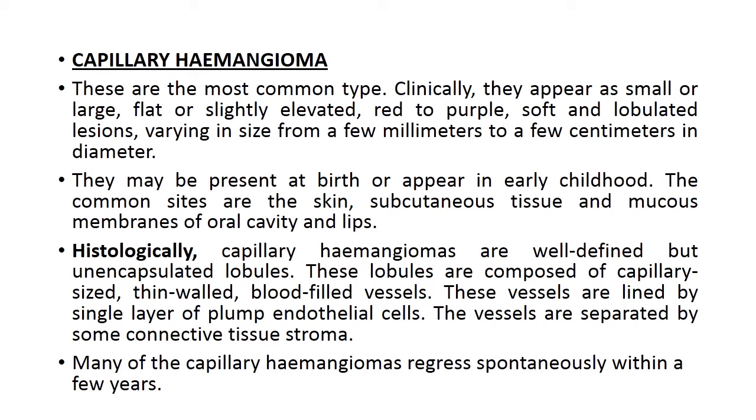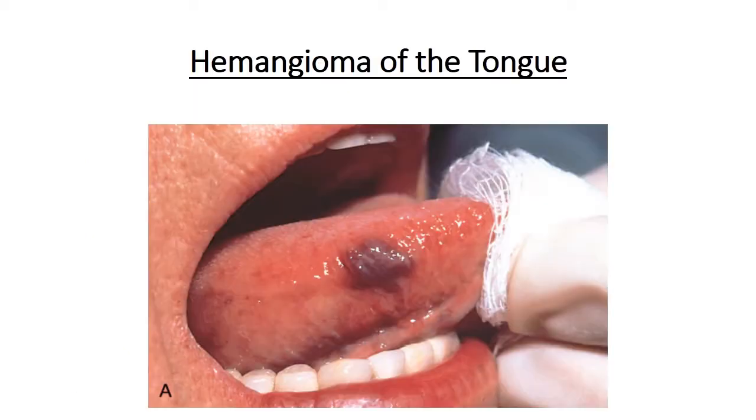Histologically, capillary hemangiomas are well defined but unencapsulated lobules. These lobules are composed of capillary sized, thin walled, blood filled vessels. These vessels are lined by a single layer of plump endothelial cells. The vessels are separated by some connective tissue stroma, and many of the capillary hemangiomas regress spontaneously within a few years.